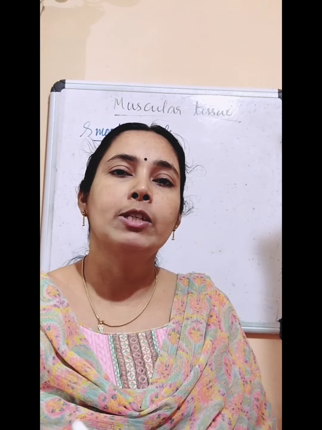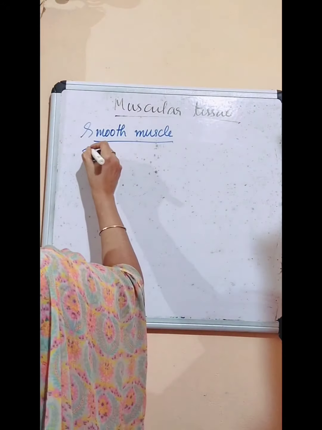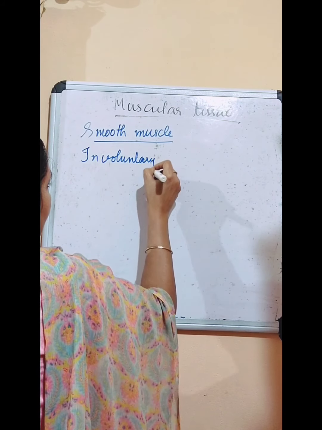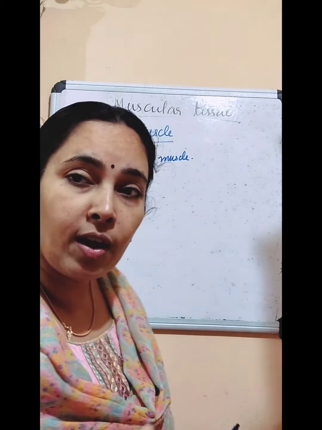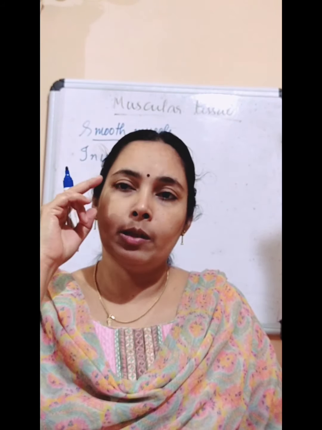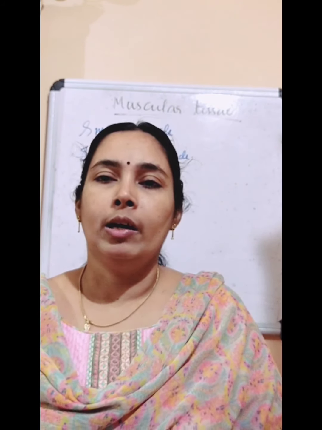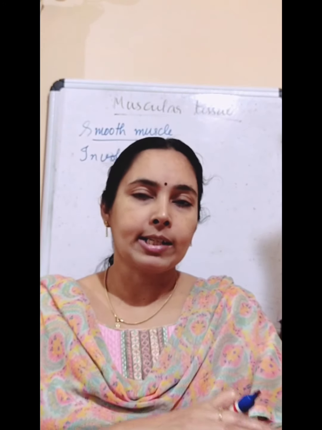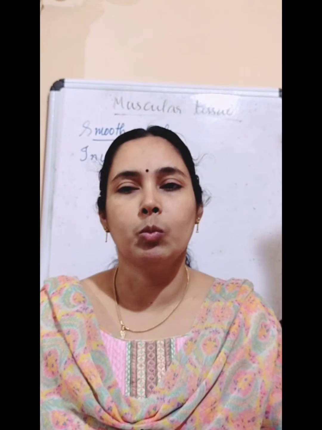So it has which type of movement? Involuntary movement. So this smooth muscle is also called involuntary muscle. And what is its function? It helps in the movement of our food pipe, the iris of our eyes, ureters, bronchi, everything. It helps in the movement of food in our food pipe and the contraction and relaxation of our blood vessels. All these are the functions of smooth muscles.